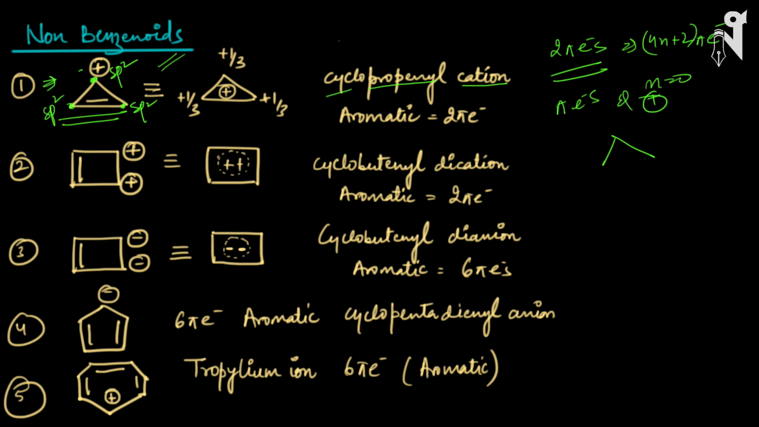Now let me draw it nicely. So this is my cyclic ring, and this is how the resonance will take place. This is the initial molecule. Now how will the change happen? This plus charge will try to form a pi bond here, so this pi bond will move over here or break heterolytically to create the negative charge on this carbon, and the resultant molecule will be this.